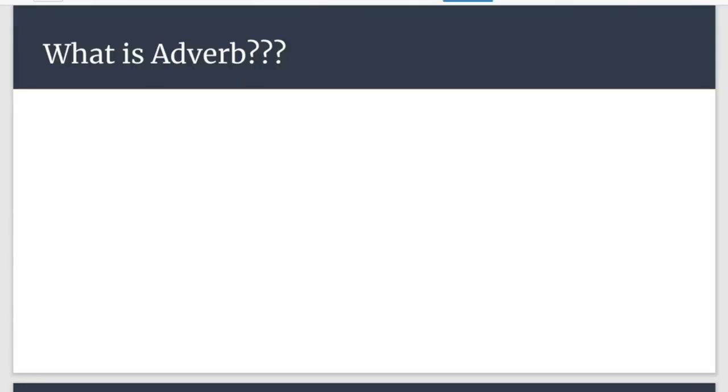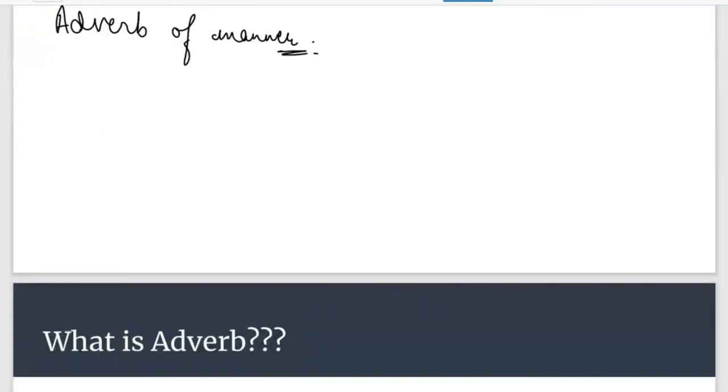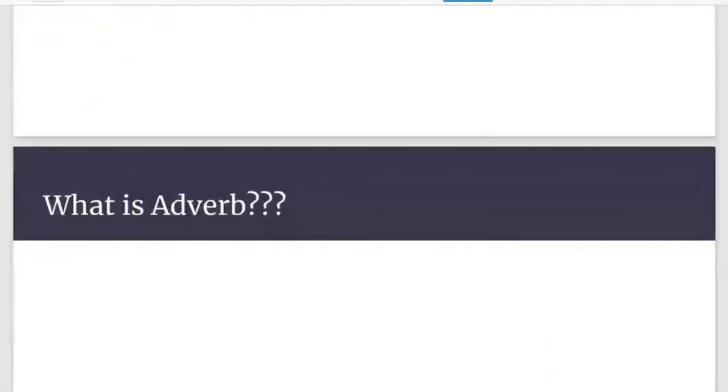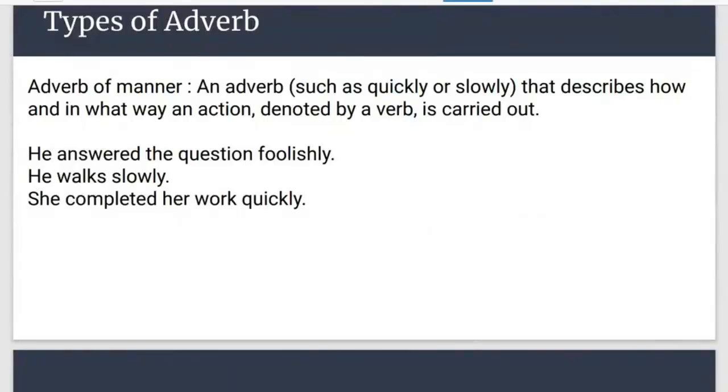Now we'll talk about the types of adverbs. Okay, so starting with the adverb of manner. See, we should not complicate it. The adverb of manner is simply that which describes how and in what way an action denoted by a verb is carried out. Don't think this much. You just need to see which word in the sentence is answering how. You need to check which word in the given sentence is answering how. The word which is answering how is actually the adverb of manner.